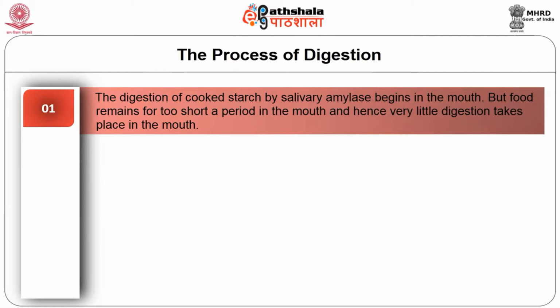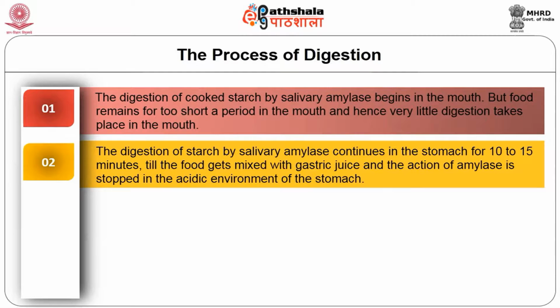Digestion of cooked starch by salivary amylase begins in the mouth, but food remains for too short a period in the mouth, and hence very little digestion takes place there. The digestion of starch by salivary amylase continues in the stomach for 10 to 15 minutes, till the food gets mixed with gastric juice and the action of amylase is stopped in the acidic environment of the stomach.